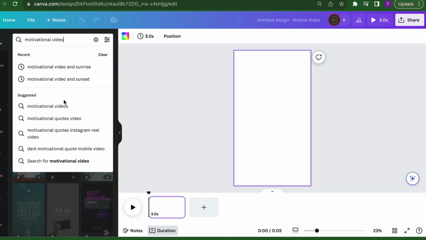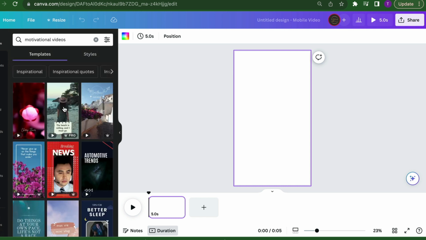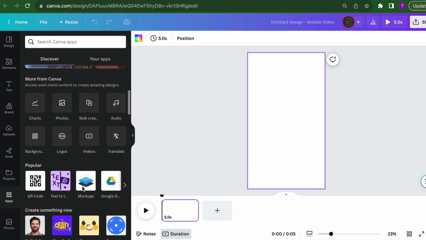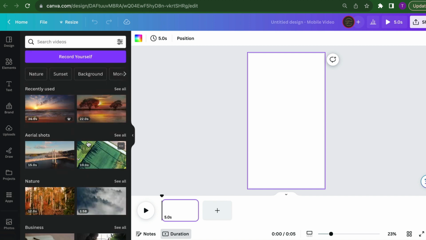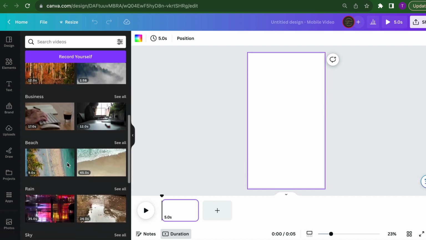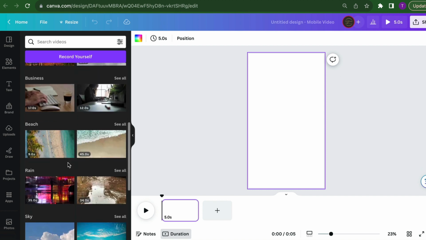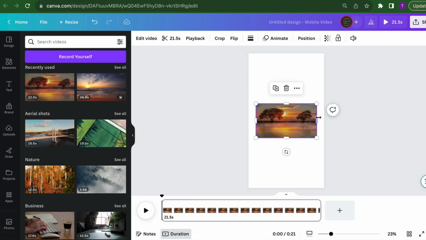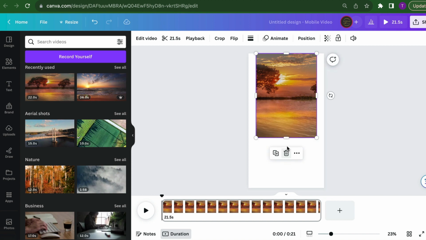Once you do that, there's another way you can do that as well. You're going to scroll down and click apps, and then once you click apps, you're going to click on video. Once you click on video, you're going to find an inspirational video. I like the videos with the sunset or the water or something like that. You can choose whichever one best fits your branding or your business. So I'm going to be selecting this one. This is the example that I'm going to be working with.